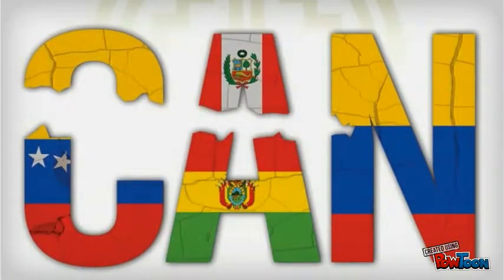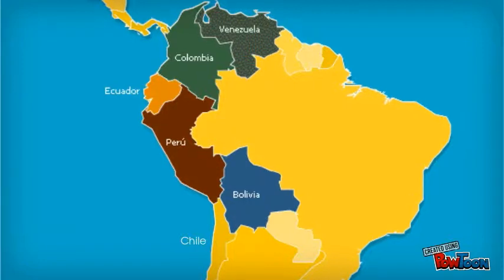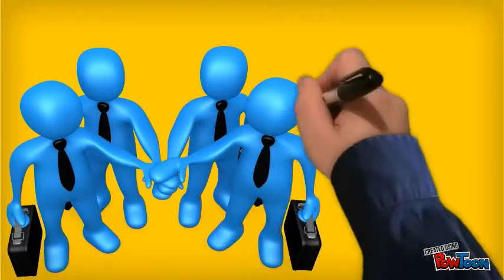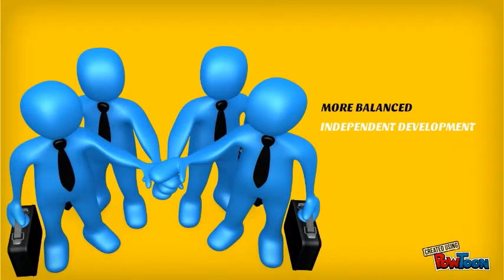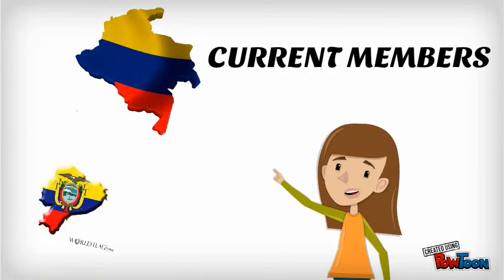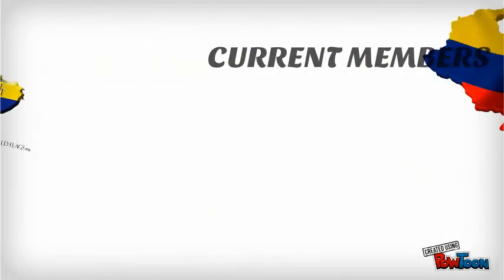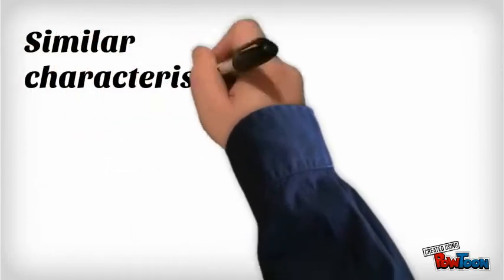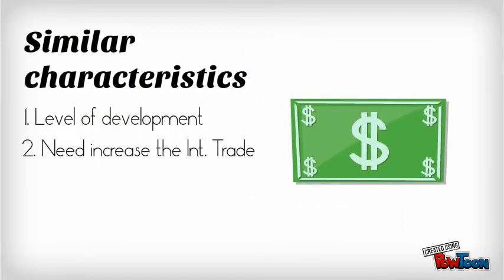The Andean Community of Nations is a group of countries gathered together with the objective of reaching a complete, more balanced and independent development through the Andean and Latin American integration. Their current members are Colombia, Ecuador, Peru, and Bolivia. The members have similar characteristics like level of development.